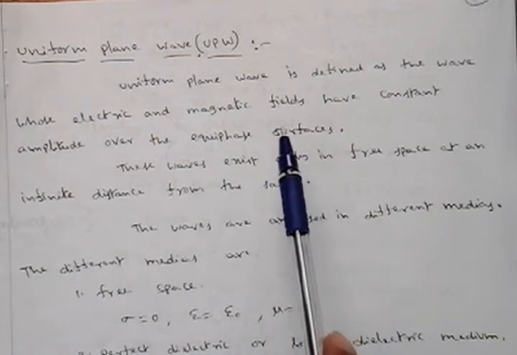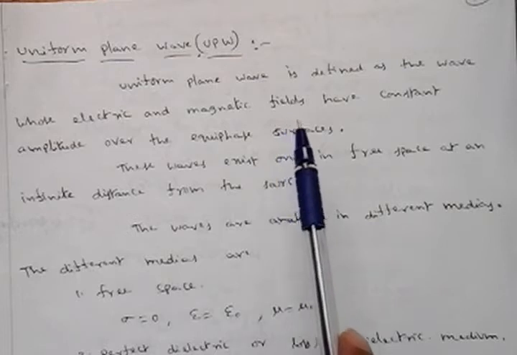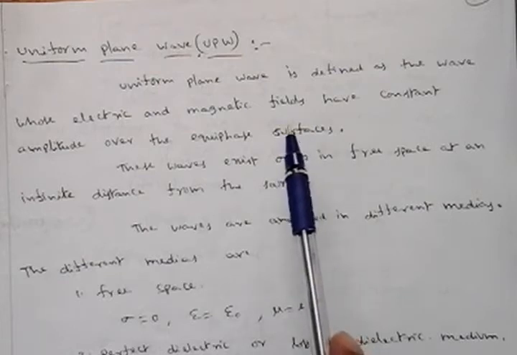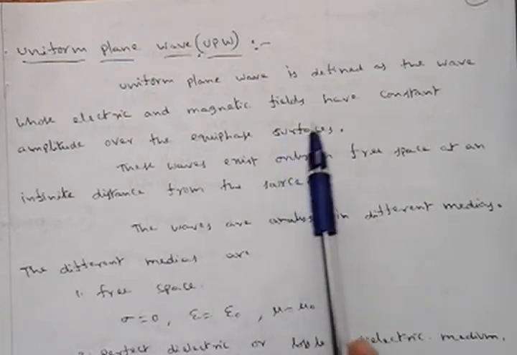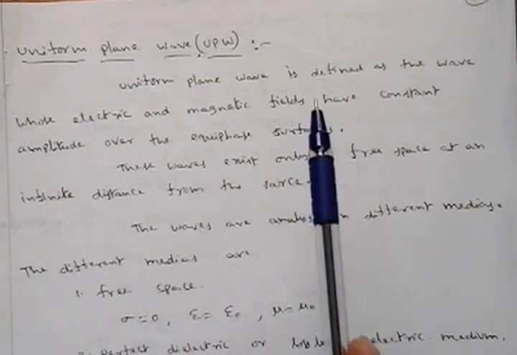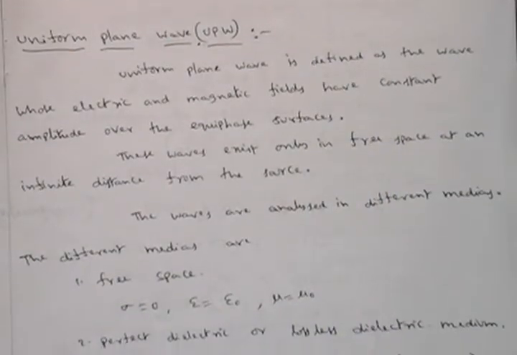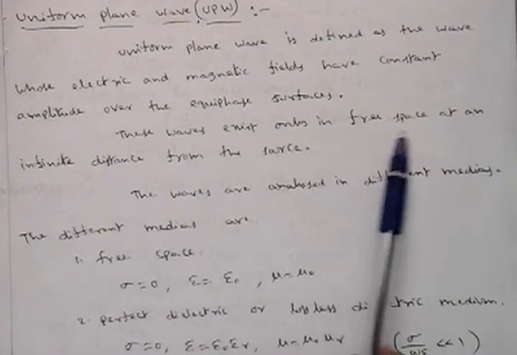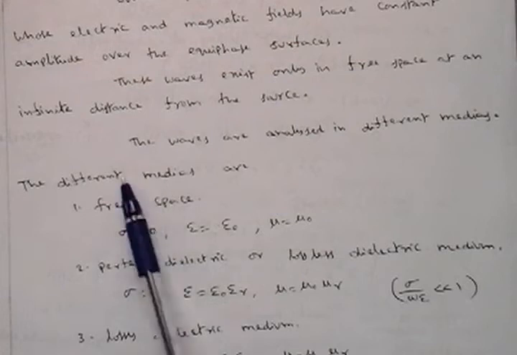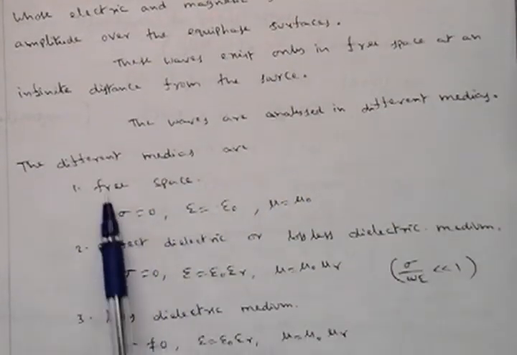So a wave is nothing but the combination of electric field and magnetic field traveling or moving in a given space with respect to time. Uniform plane waves carry or transport electrical energy from one point to another point. Now let's say these waves exist only in free space at an infinite distance from the source. So waves are analyzed in different mediums. What are the different mediums? The first one is free space.